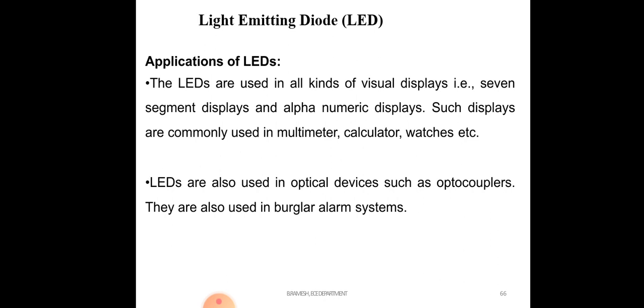The moving charge carriers, holes and electrons, from one region to another constitute current, which is emitted in the form of light. How much voltage we are giving, the current increases in proportion. So these are all the topics we covered in this session. If you have any doubts, you can comment and I will clarify them. Okay, thank you.